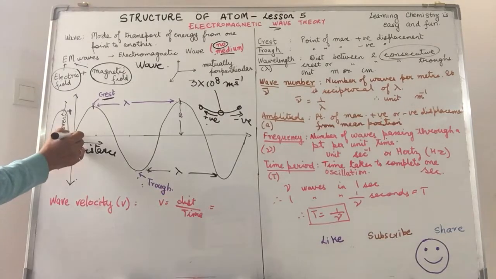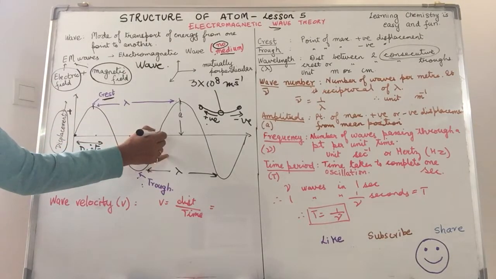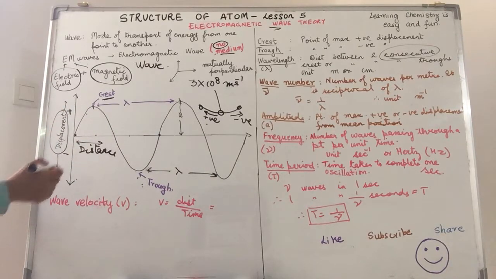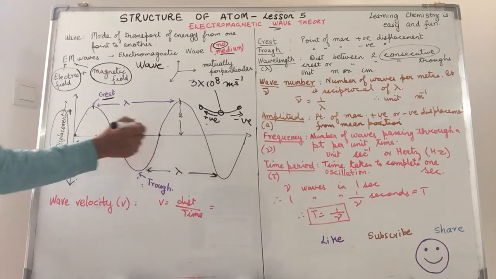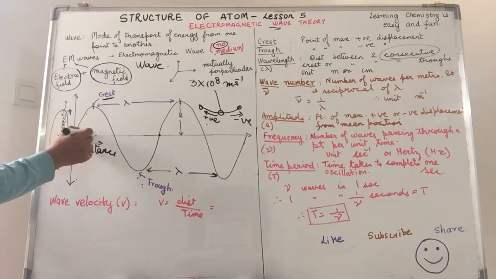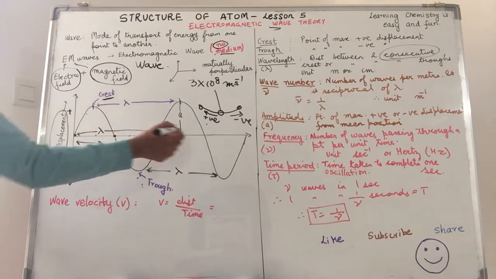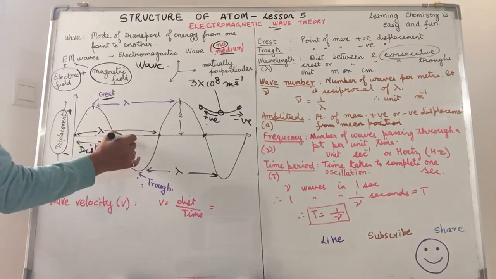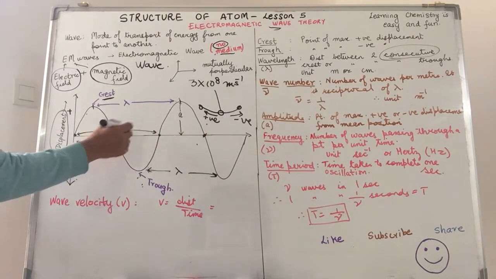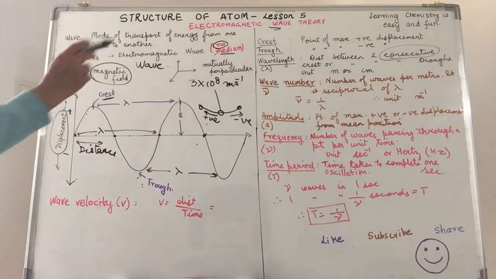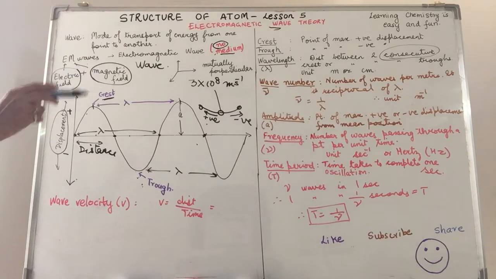Same way, the distance between these two particles, you see, they are advancing in the same direction. So they are in phase, they are in the same phase. This can also be represented by wavelength. Distance between this and this particle also makes one wavelength. So representing one wave, distance between two consecutive crests or between two consecutive troughs is what we call wavelength.